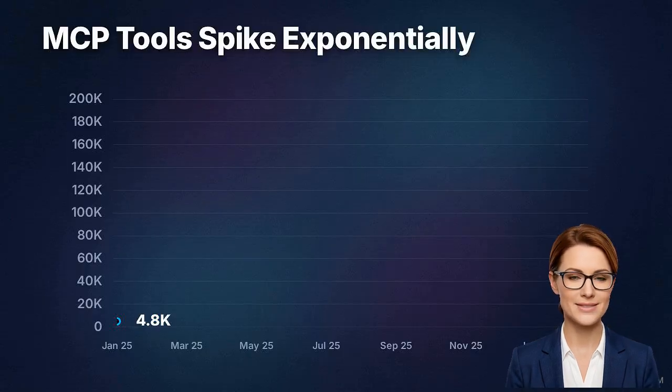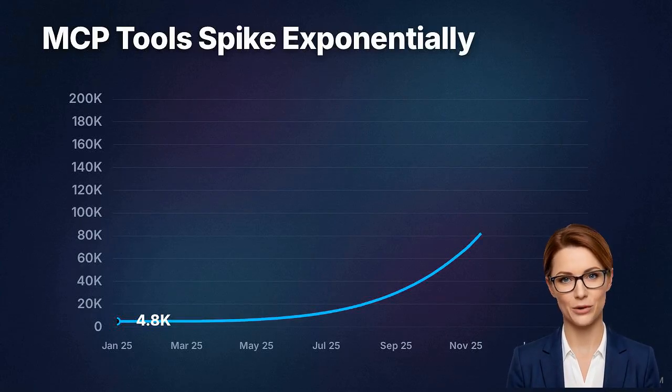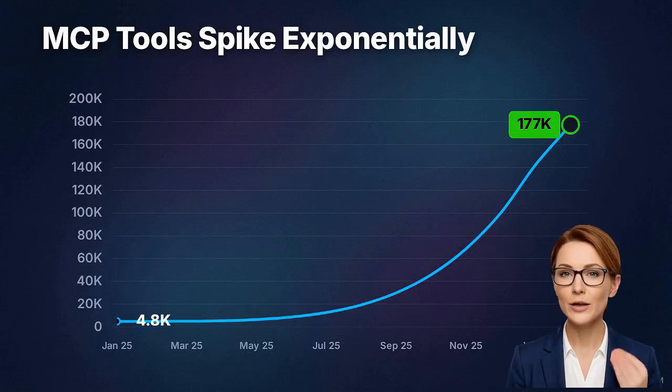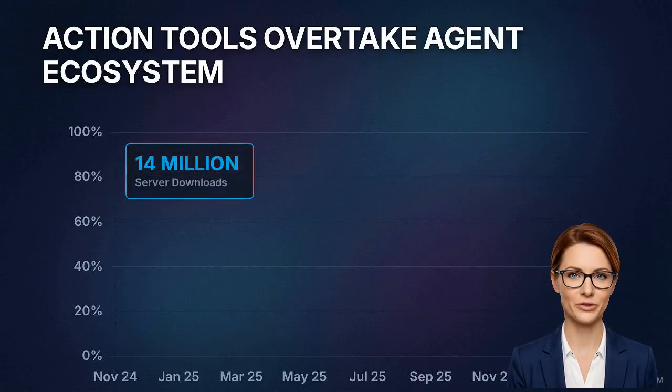This chart tracks the scale of public MCP tool availability over a single year. We see roughly 4,800 tools in January 2025, spiking to over 177,000 by February 2026. Ecosystem deployment outran security implementation. npm package data recorded roughly 14 million server downloads.